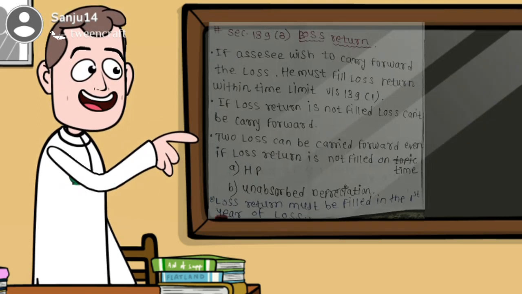Section 139(3), loss return. If the assessee wishes to carry forward the loss, he must file the loss return within the time limit under Section 139(1). If the loss return is not filed, the loss cannot be carried forward. Two losses can be carried forward even if the loss return is not filed on time: first, house property loss and unabsorbed depreciation.